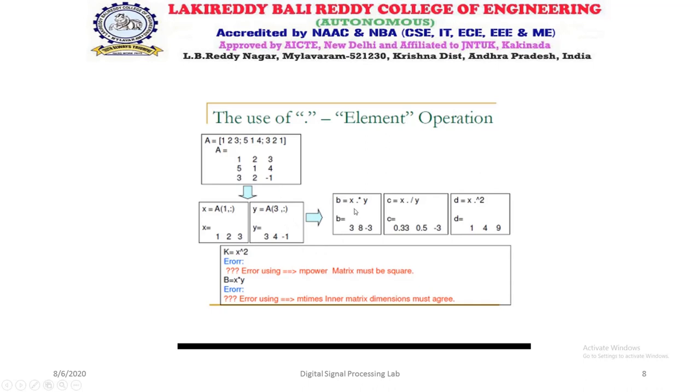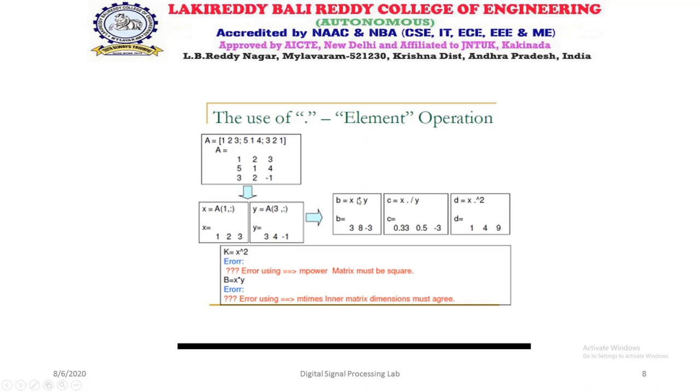And here I want to explain one more operation. x is x dot star y. That means x and y are both get multiplied. These two are single one dimensional arrays. The size is 1 by 3 and this is also 1 by 3.